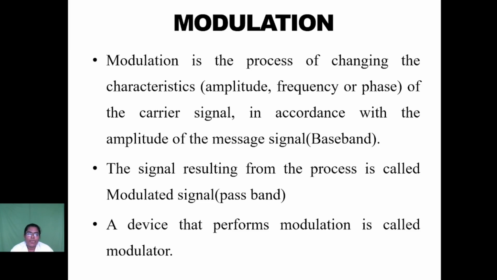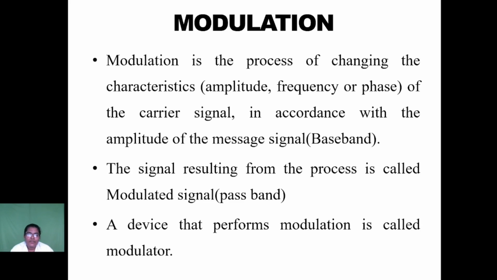Next, modulation. Modulation is the process of changing the characteristics like amplitude, frequency or phase of the carrier signal in accordance with the amplitude of the message signal. The carrier signal has the characteristic of high frequency, but the message signal has the characteristic of low frequency. So with the help of the high frequency signal, we transmit the low frequency signal for long distance communication.